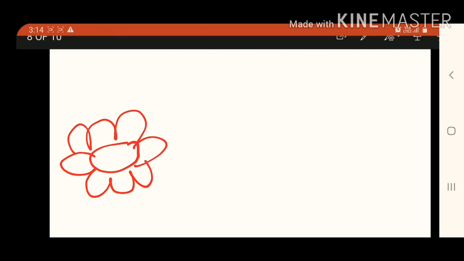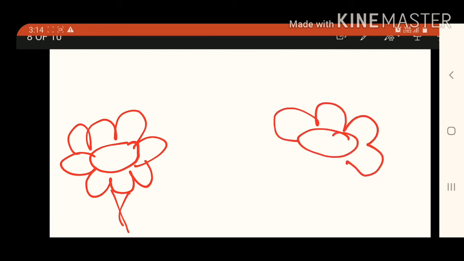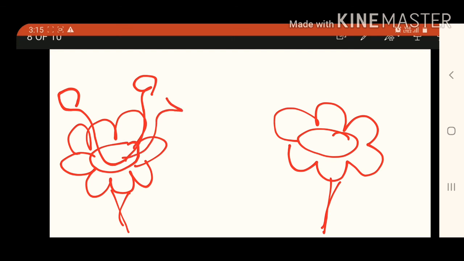Let's understand pollination easily. Suppose we have two flowers, a unisexual male flower and a unisexual female flower. This unisexual male flower contains the anther, and the pollen grains are present in this anther.